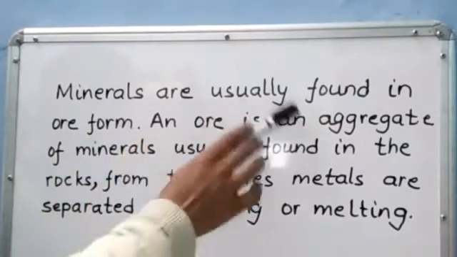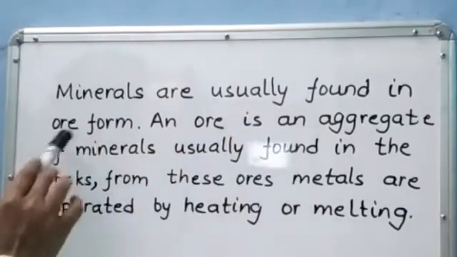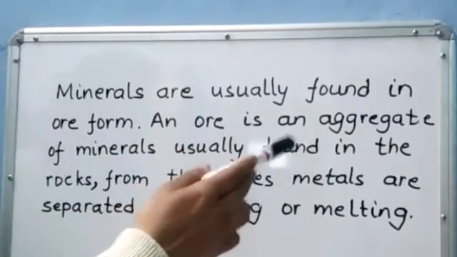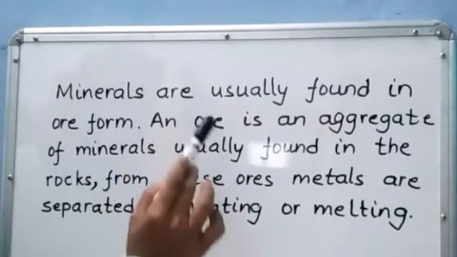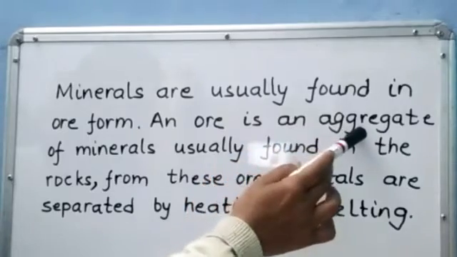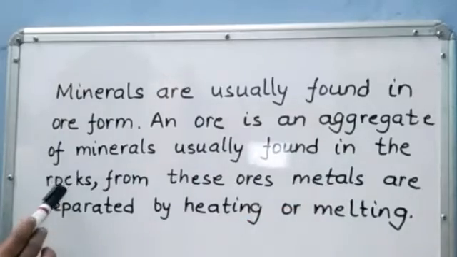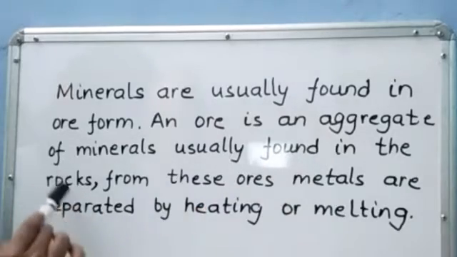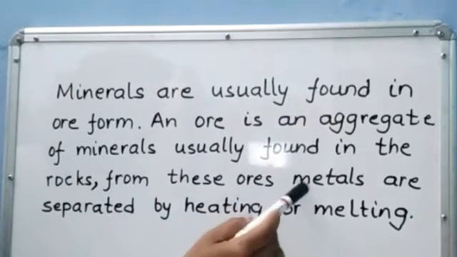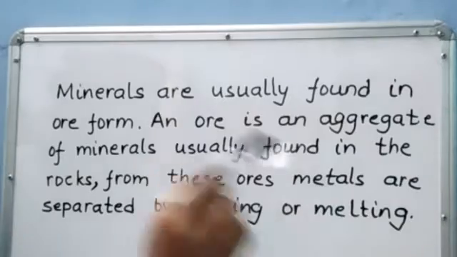Minerals are usually found in ore form, and ore is an aggregate. Aggregate means to collect together, and ore is an aggregate of minerals usually found in the rocks. From these ores, metals are separated by heating or melting.